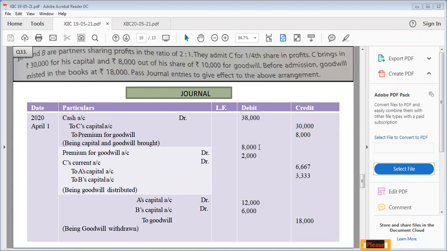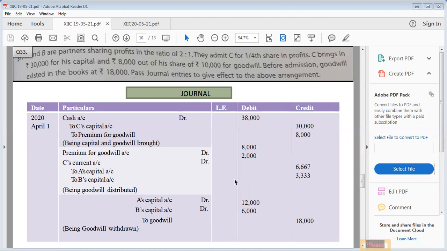Now this entire 10,000 will be distributed among A and B in their sacrificing ratio. Now the point is, what is our sacrificing ratio? Since the question is silent about how C is going to take 1/4 share from A and B, their old ratio itself will become their sacrificing ratio. So 10,000 will be distributed in the ratio of 3:1. Sorry, 2:1.